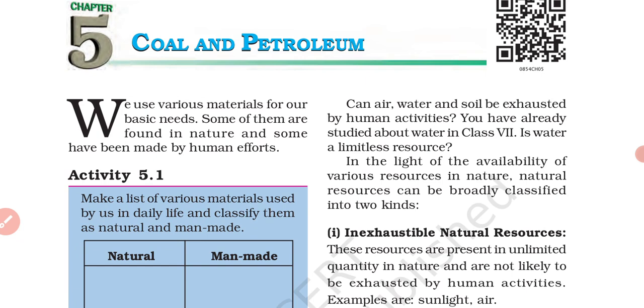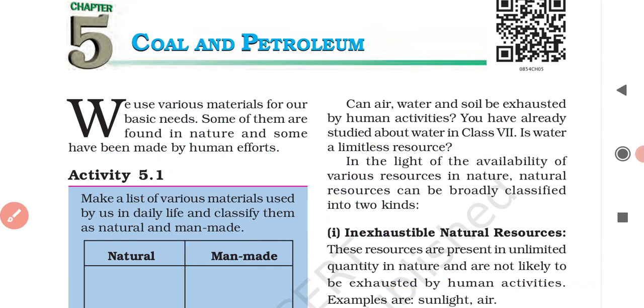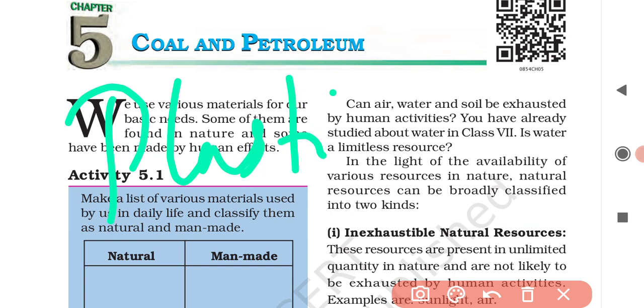We use a large number of materials for our basic needs, and some of these materials are found in nature, whereas some others are man-made. Air, water, soil, sunlight, coal, petroleum, natural gas, these are all obtained from nature and they are called natural resources.